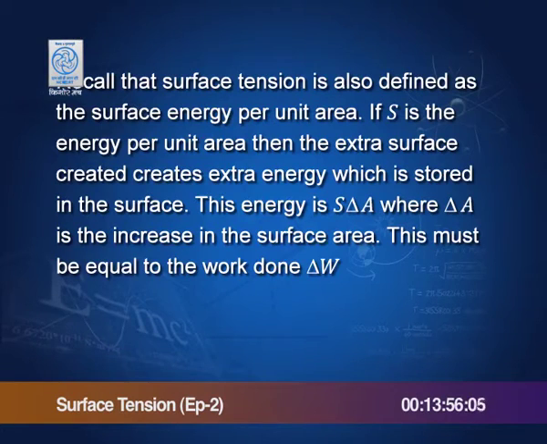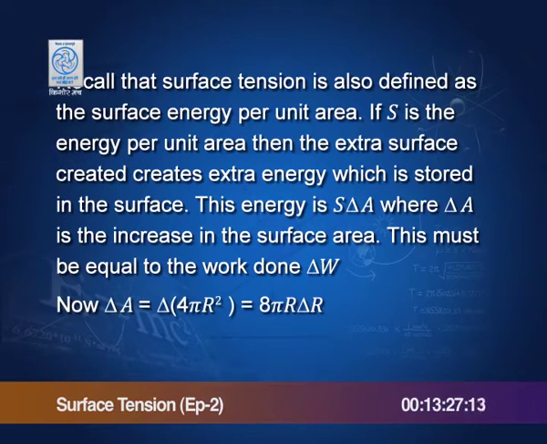Recall that the surface tension is also defined as the surface energy per unit area. So, if S is the energy per unit area, then the extra surface created creates extra energy which is stored in the surface. And what is the extra energy? That is equal to delta W. The extra energy that is required is S times delta A, where delta A is the extra surface created. And what is delta A? Delta A is the derivative of the total surface area, that is 4 pi r squared. So, this delta A is 8 pi r delta r.